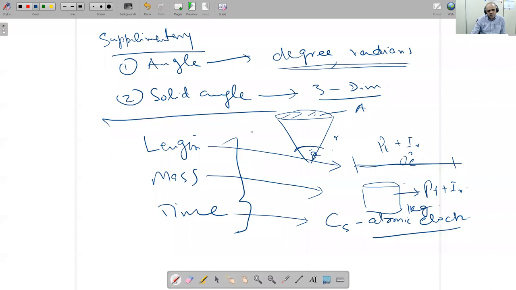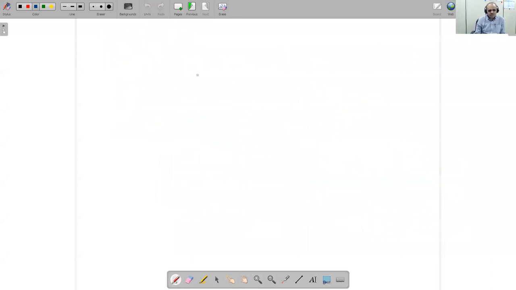So now we are going towards the numbers. Numbers are very important in science. See, the methods of writing numbers.